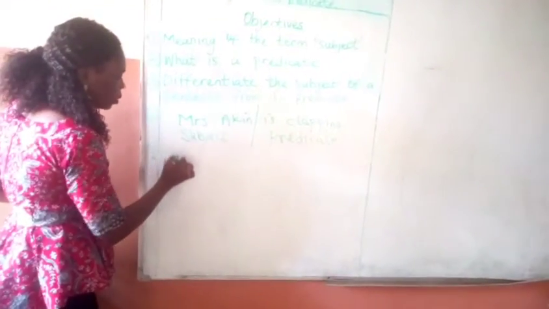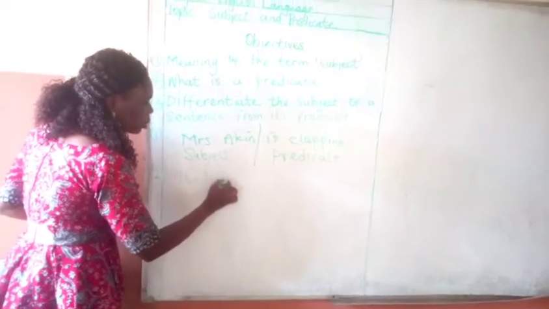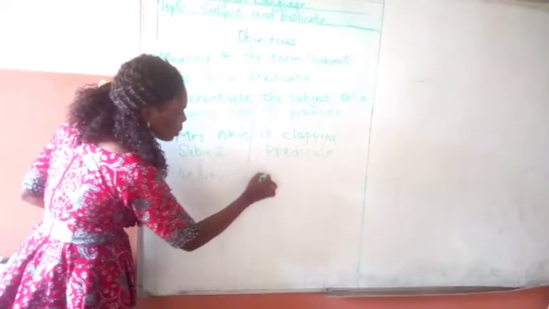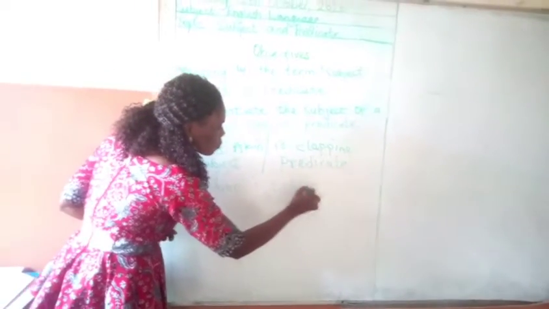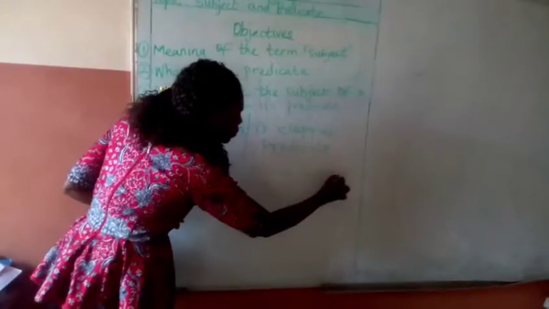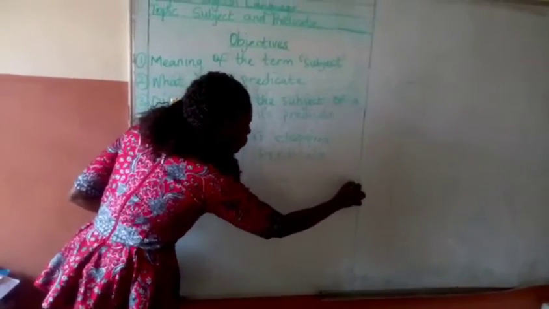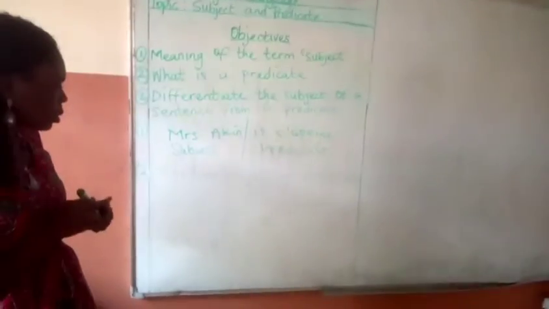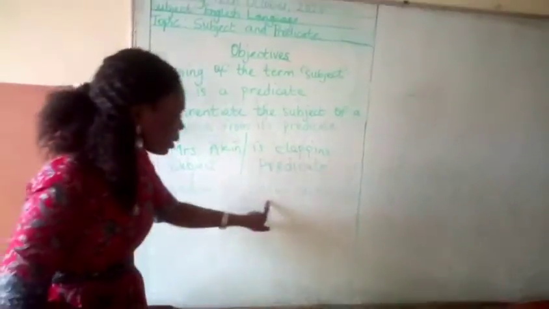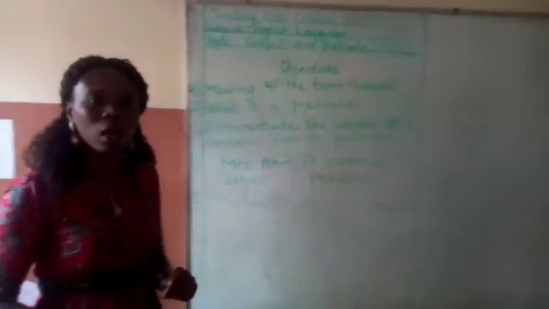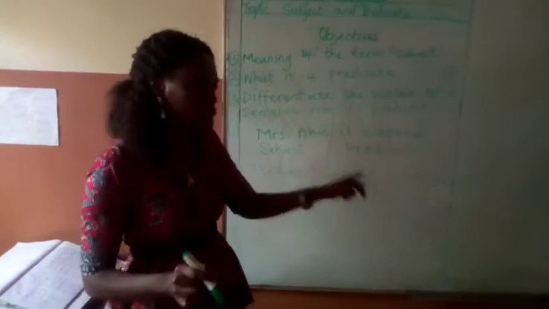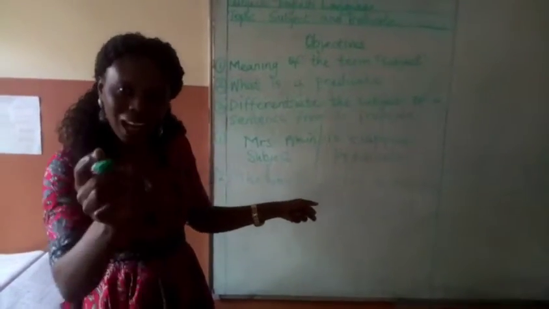2. The boy is sitting on the fence. We read: the boy is sitting on the fence. Now, who is taking the action there? I know you know it.